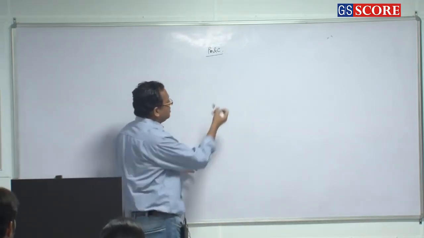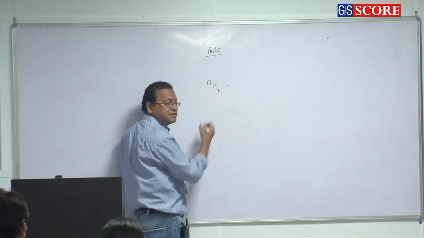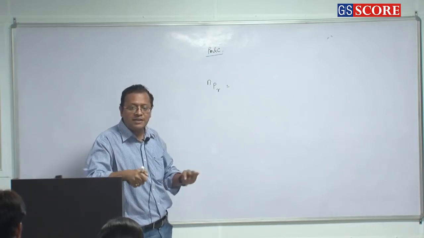Say if I tell you, now let me write some things here. nPr means the number of ways. Permutation is also known as arrangement.